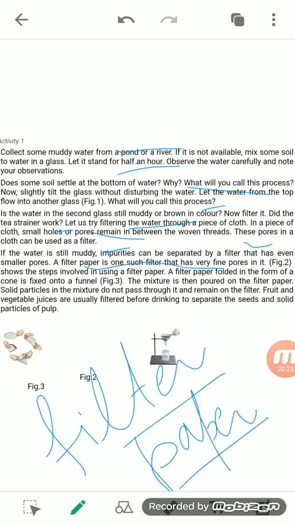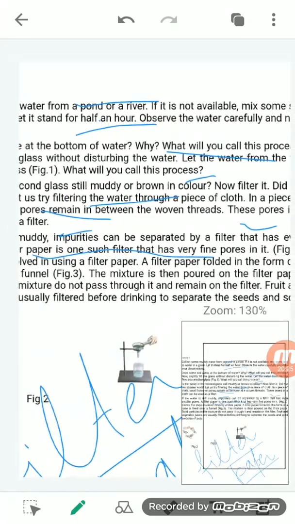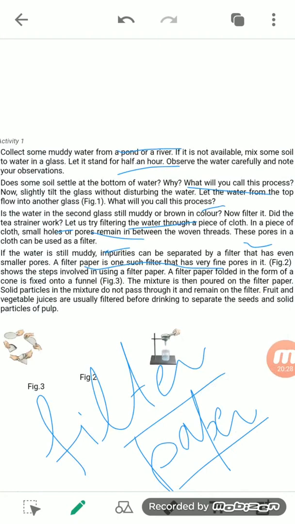At first we take a filter paper and we fold it in the form of a cone. We fold it like that and give it a cone shape. Then this cone-shaped filter paper is fixed onto the funnel, and the mixture which is to be filtered is poured onto the filter paper.